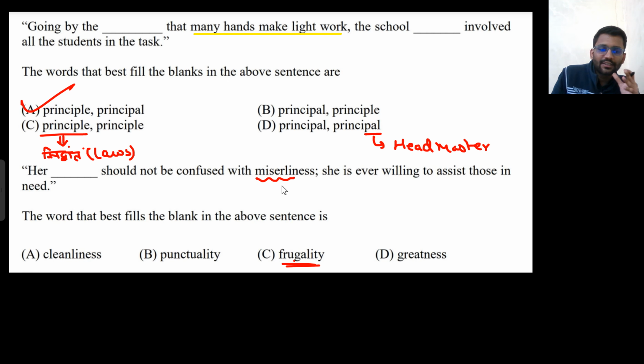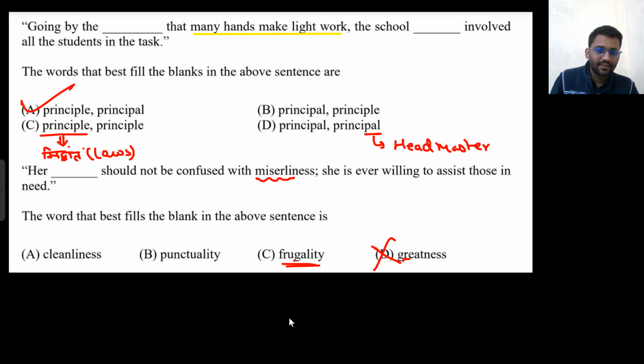She is ever willing to assist those in need. So she is the one who will not help you when you are in need. Okay, and she looks like a miserable fellow, but she is not really a miserable fellow. So they are talking about something like money. She is not miserable, but she acts like a miserable person. So her dash should not be confused with her miserliness. Okay. So her greatness, she is not great because she is ever willing to help those in need.